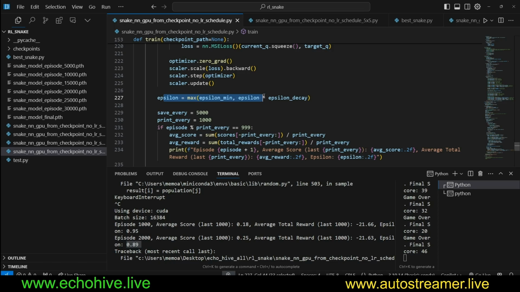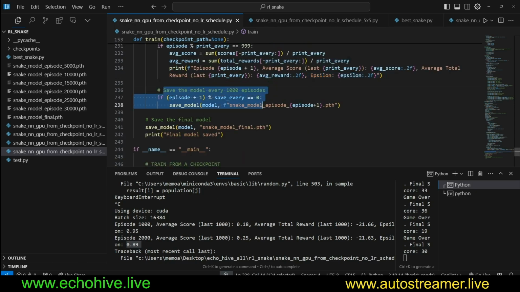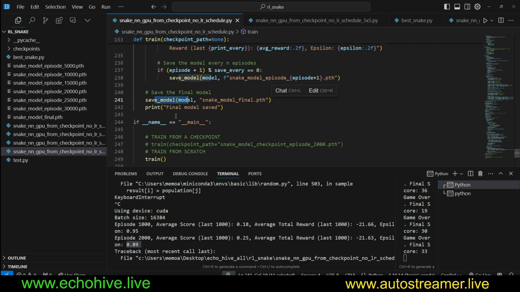And then we get a new epsilon. We check if we reached the minimum epsilon, or otherwise we apply the epsilon decay. And we're going to save every 5,000, and we're going to print the status every 1,000 episodes. We're going to print the average score in the last 1,000 episodes, the average total reward, and what the epsilon is. That is what we're seeing in the terminal, and we are saving the model every 5,000 episodes actually. So this should actually say N. Yeah, and say we save the model.